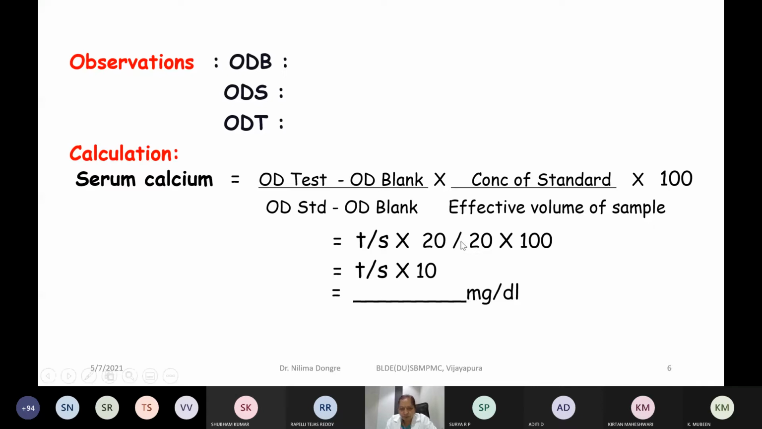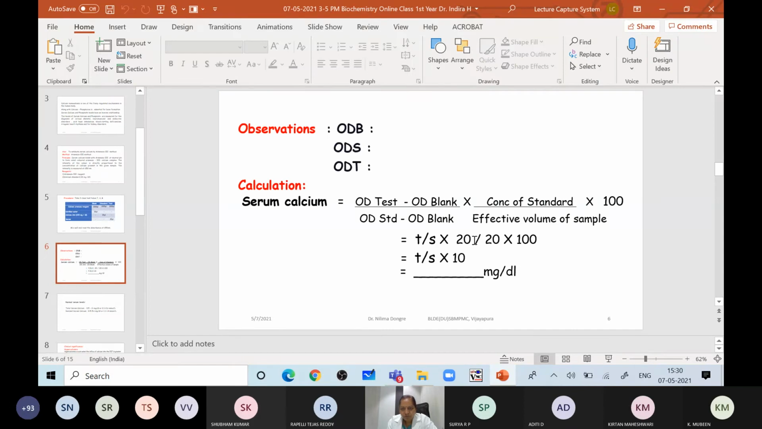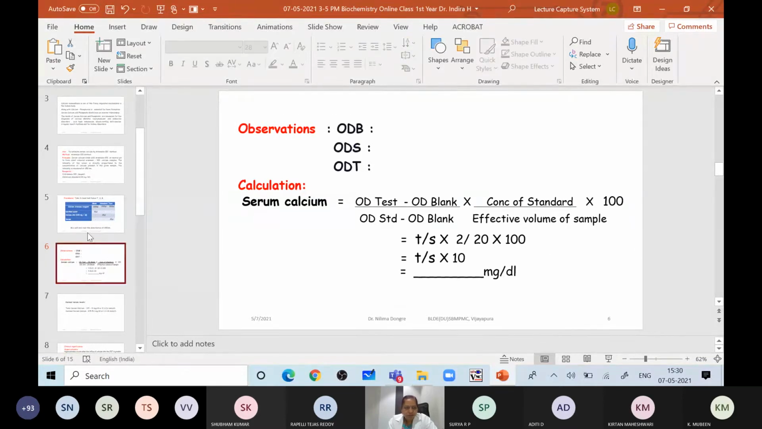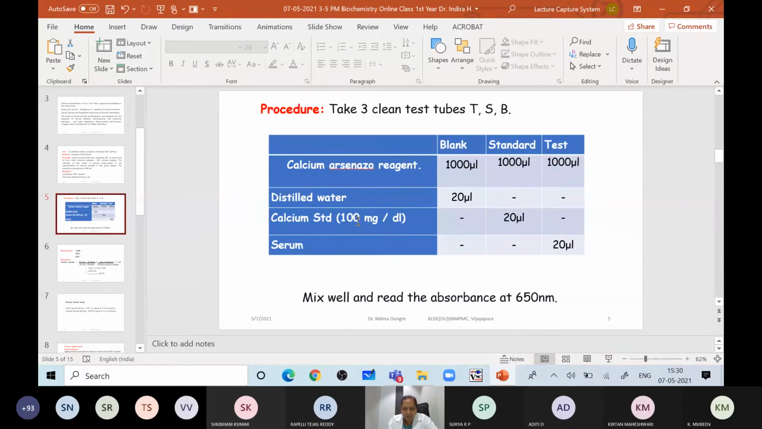Ultimately, your formula for calculation becomes 2 upon 20. Sorry, it should be 2 upon 20, it is not 20. Just corrections I will make. So it is 2 by 20. The mistake is because the standard concentration is 10 milligram, it should be 10 milligram per deciliter.